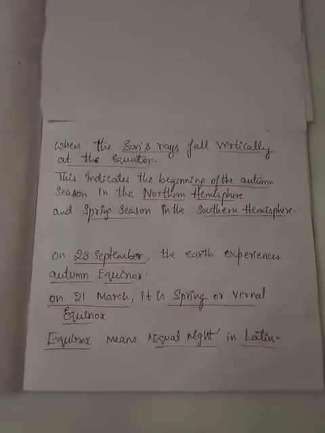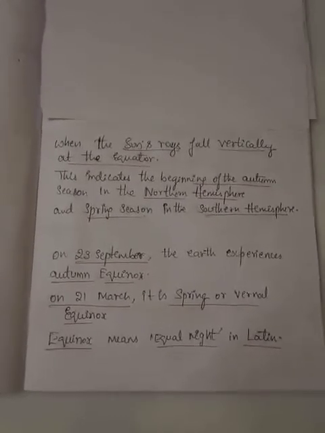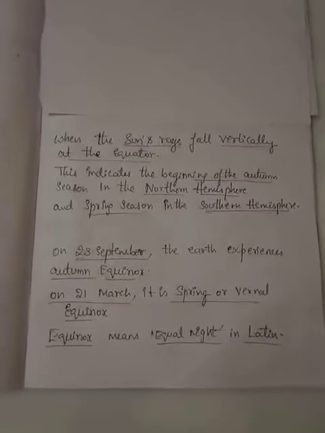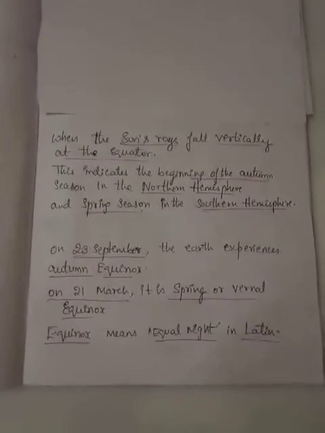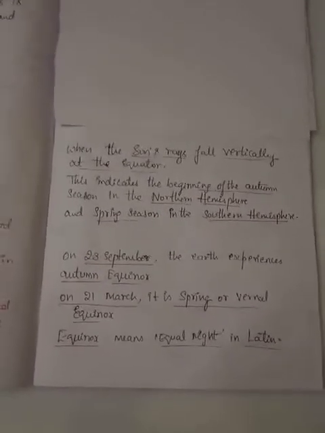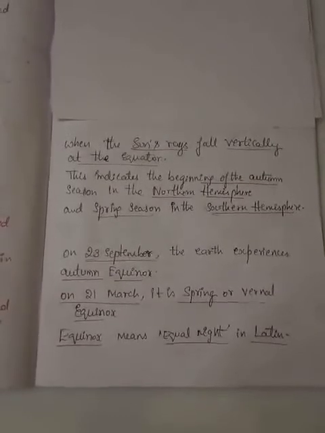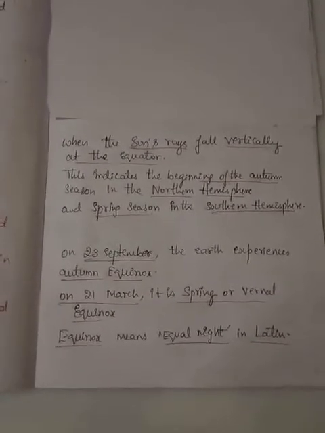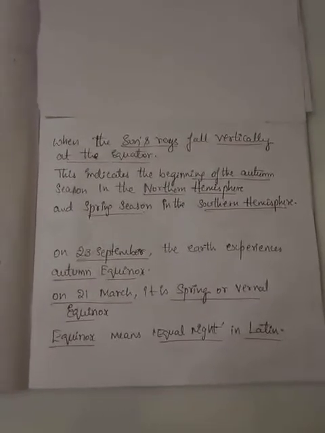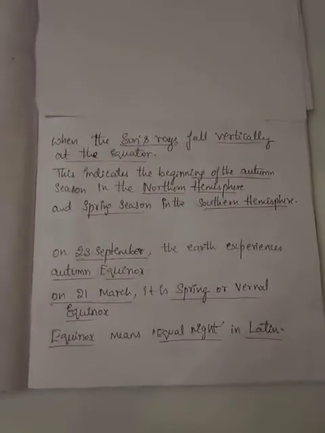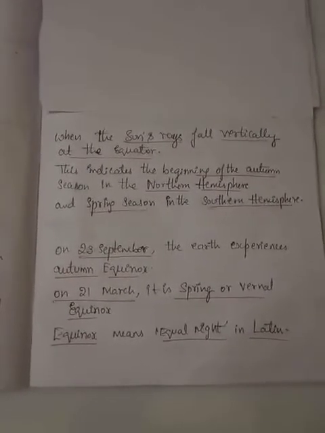So the earth experiences autumn equinox on 23rd September. On 21st March it is the spring or vernal equinox. So what do you mean by equinox? Equinox means equal night in Latin. In Latin they call it equal night for the word equinox. On 23rd September the earth experiences autumn equinox, and on 21st March it experiences the spring equinox.